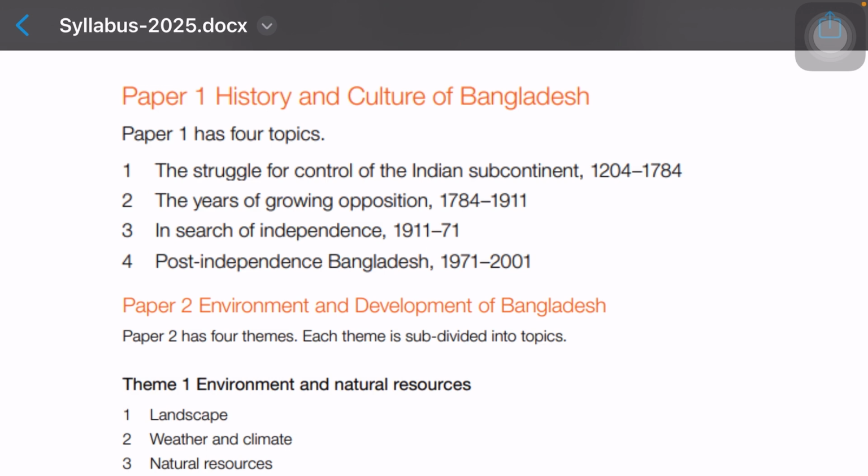So you have 4 different topics in paper 1, and under these topics you have lots of contents. You will get 4 different questions, one from each topic, and you have the option to choose any 3, so you can answer any 3 questions. If you go through all the 4 topics and find that any one of the topics is quite tough, or it's not that easy for you to understand or memorize, or you can't take that much load, you can also omit any one of these topics. That's completely up to you.